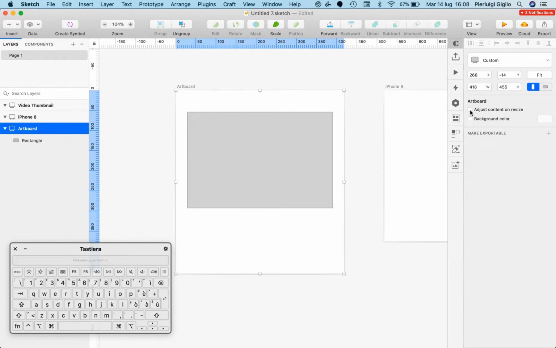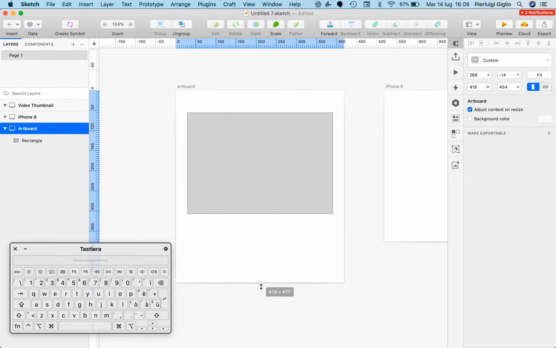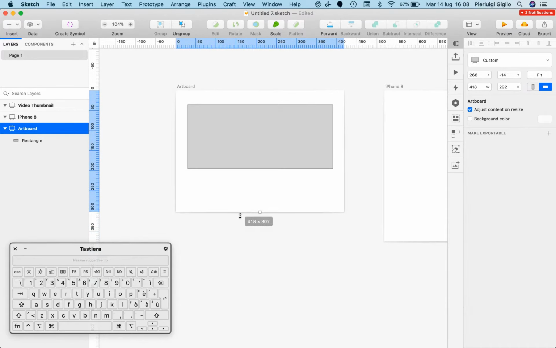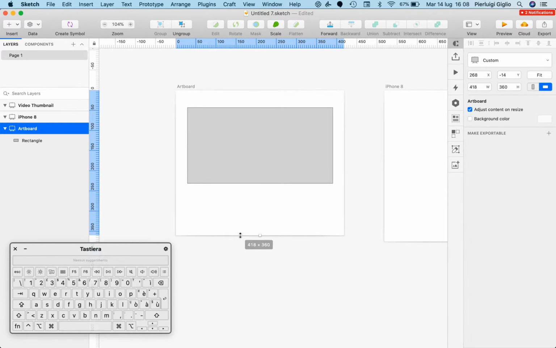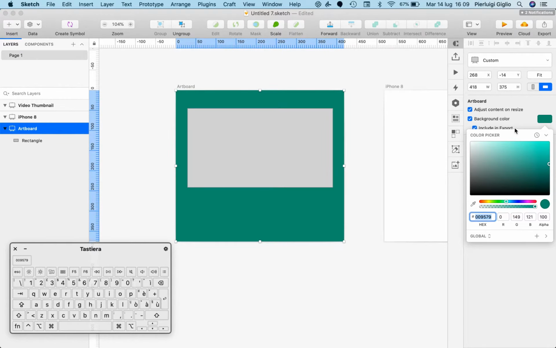However, if I select adjust content on resize and I do the very same thing, you can see that the content is going to resize based on the adjustments which you're making to the artboard. You can also control the background color, which you can do directly from here. So you can choose any background color that you prefer.